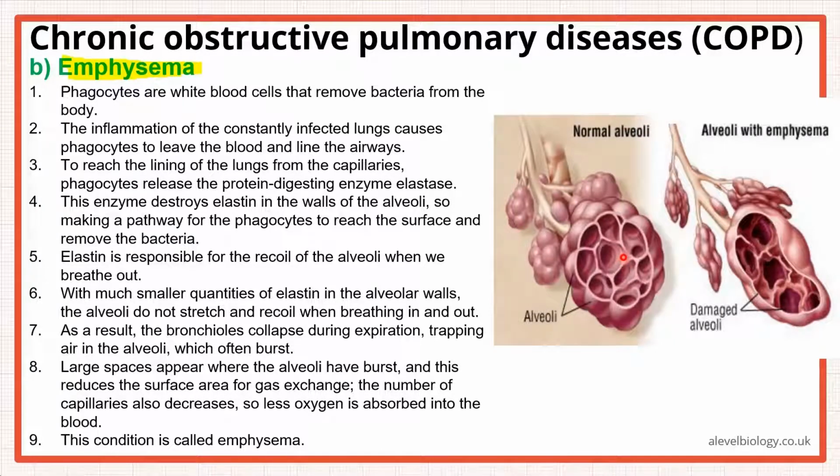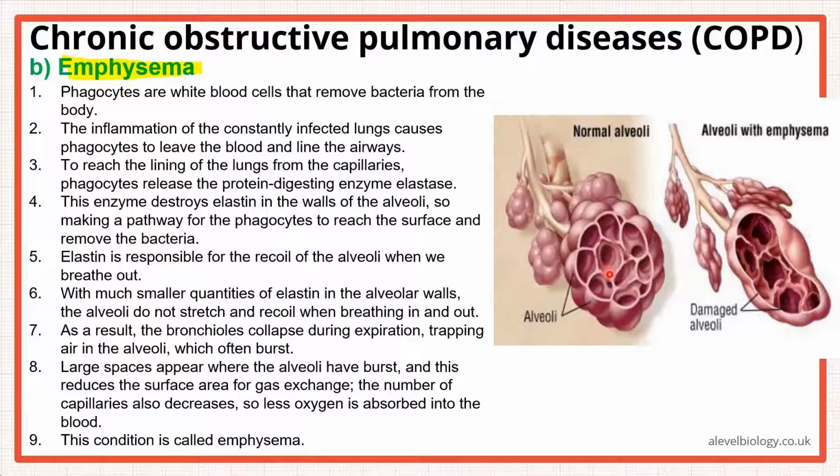A pathogen came and it is trapped in the alveoli. The immune system identifies that there's a foreign body and it has to be removed. But those phagocytes or white blood cells have to travel through the blood capillaries. The alveoli are surrounded by blood capillaries, so the phagocytes have to go across the capillary and then enter the alveoli.